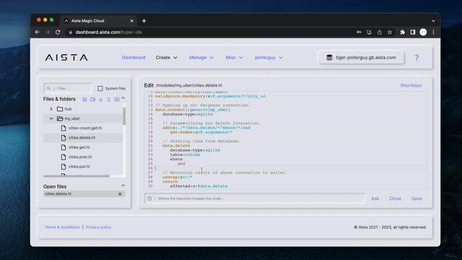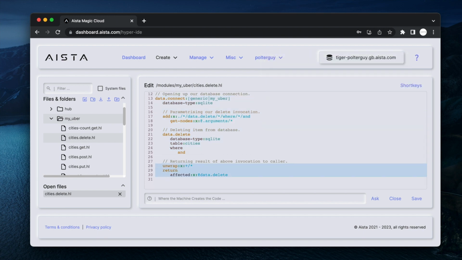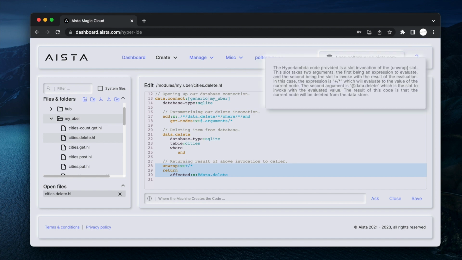Now, if you mark any code, such as for instance here, it doesn't matter what Hyperlambda code you mark, as long as you at the very least mark some section that makes sense. Here you see what it explains to me. It even explains the expression, value of the second argument, data delete, and so on.